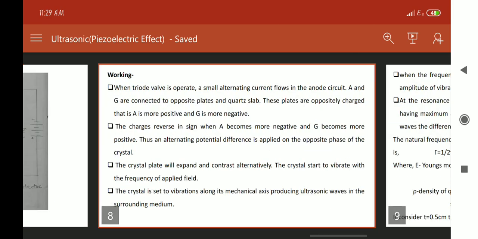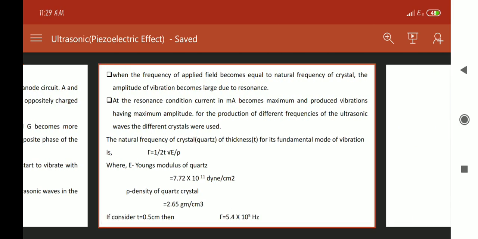So here we can see the last part. The natural frequency of the crystal, having thickness T, we can write as nu equals 1 upon 2T into root of E divided by rho. Here E represents the Young's modulus of quartz, which is equal to 7.72 into 10 raised to 11 dyne per centimeter square, and rho is the density of the quartz crystal, which is equal to 2.65 gram per centimeter cube.